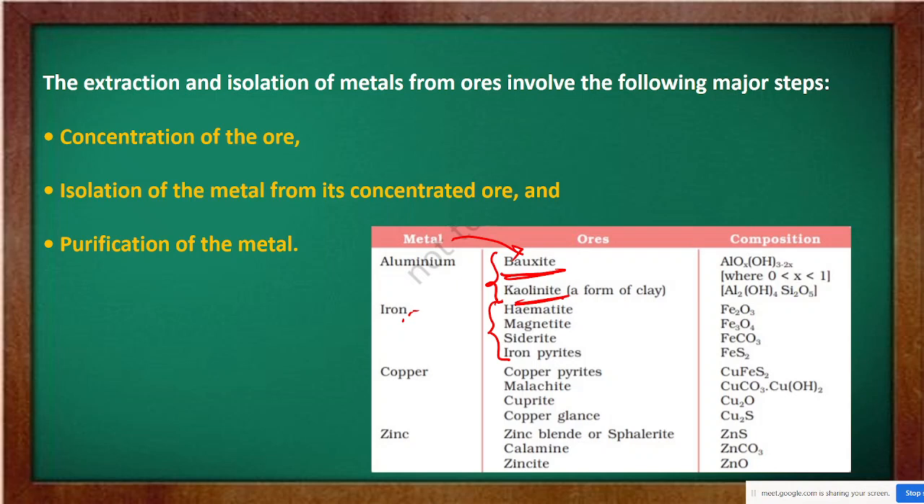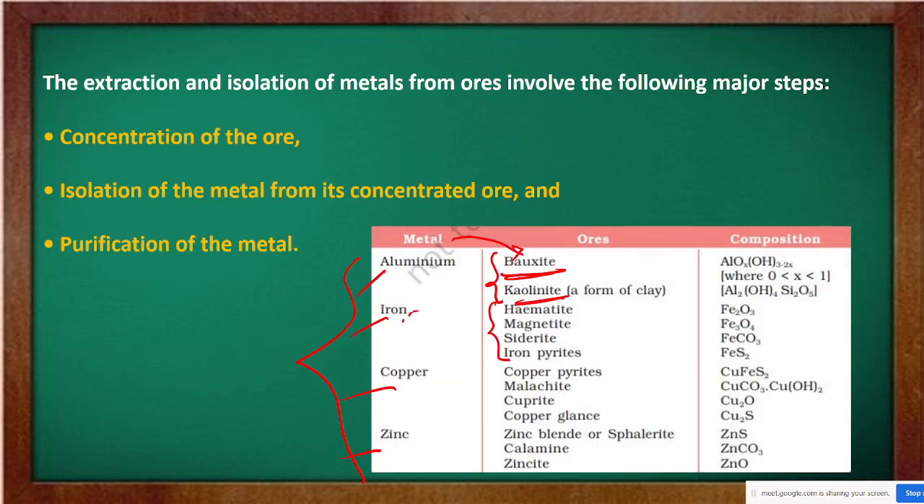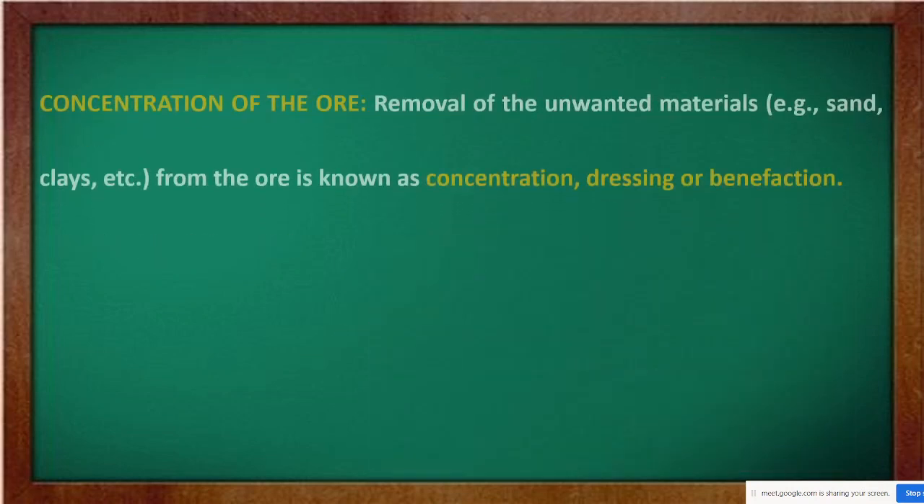So these are different ores for some common metals which we use in our day-to-day life, that is aluminium, iron, copper or zinc. These 4 metals, these are their ores. More of them you can get in your book. Now let us see the processes one by one. First process was the concentration of ore. So now let's begin with the concentration of ore.